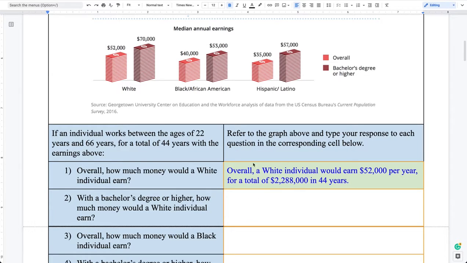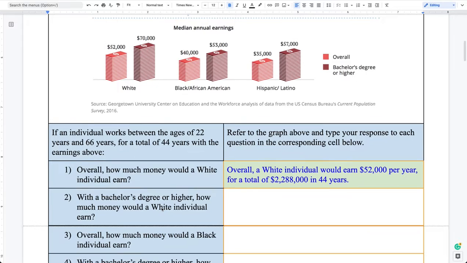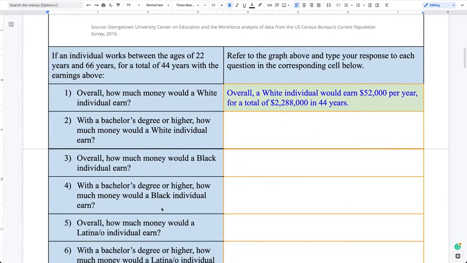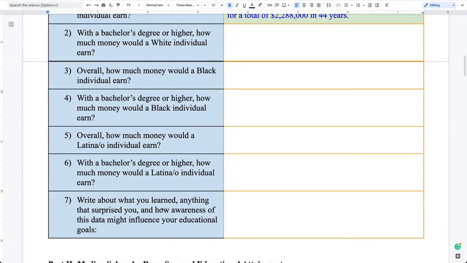Write your sentence to capture what your answer is to this question, and then continue through the rest of the questions in this section. Write your reflection there about anything you learned, what you may have been surprised about, and how, if in any way, this awareness of this data might influence your educational goals.